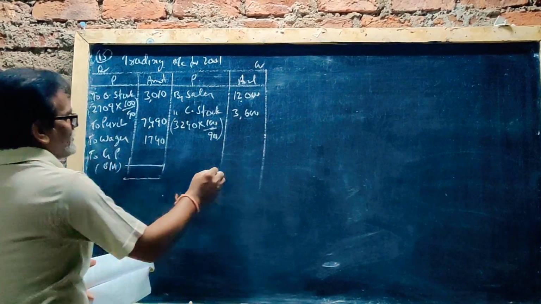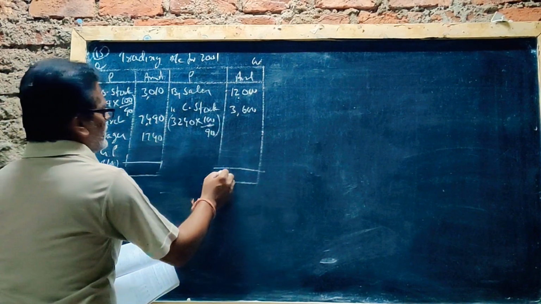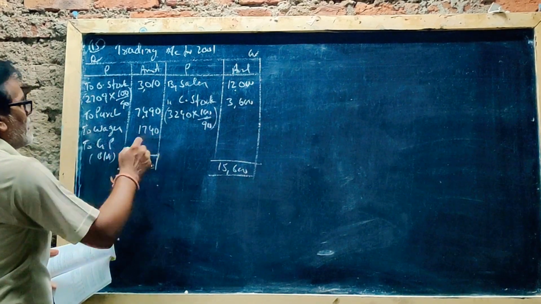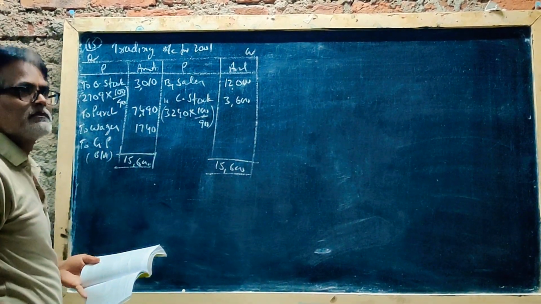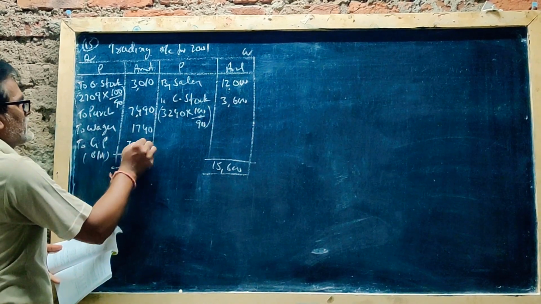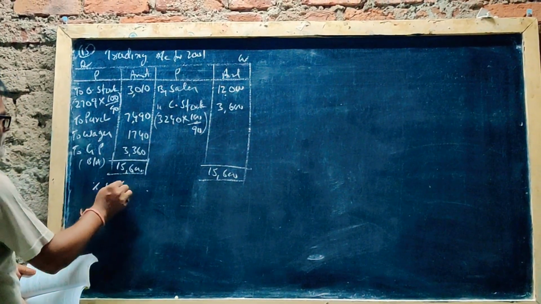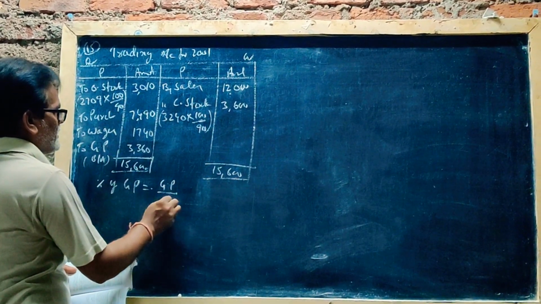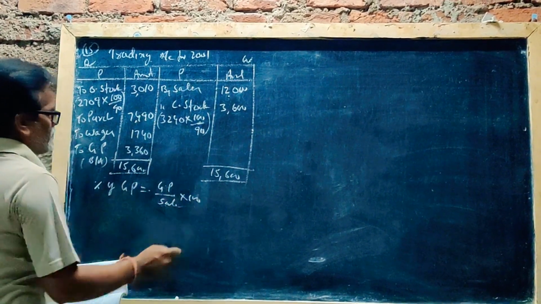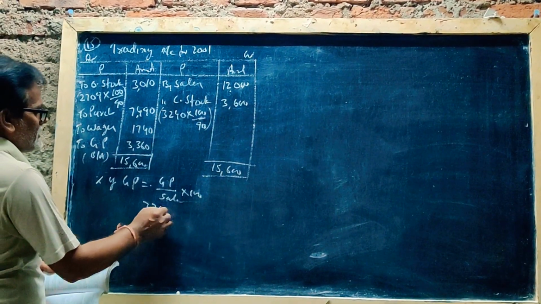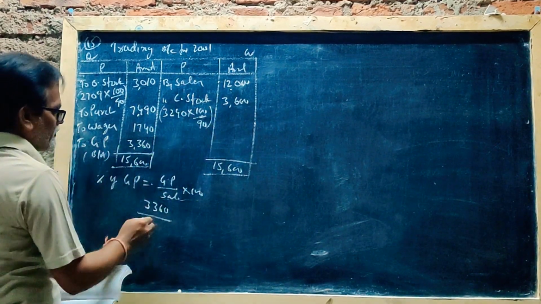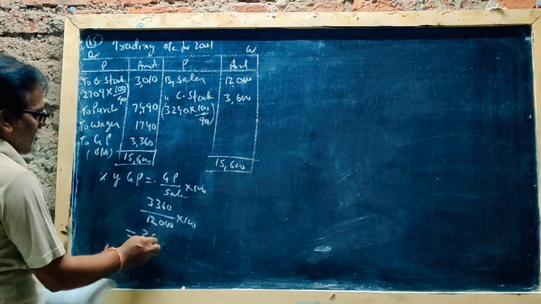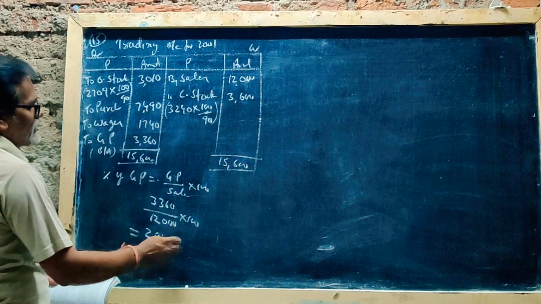Now to gross profit, balance amount. Total 15,600. 15,600 minus these three amounts. How much gross profit? 3,360. Now percentage of gross profit equals gross profit by sales into 100. 3,360 by sales 12,000 into 100. 28% you can get. This is one answer.